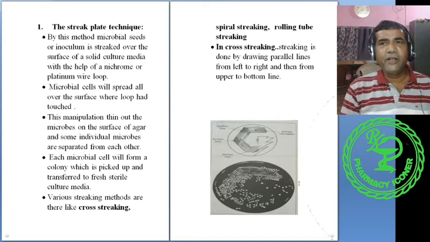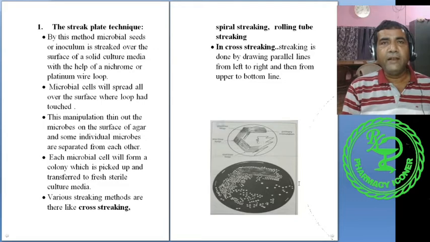This manipulation will help the individual cells to stick to different areas of the culture media, and each cell will divide and subdivide and form a mass of cells. That is called a colony, which is visible to the naked eye. So it can be assumed that each colony arises from a single cell.